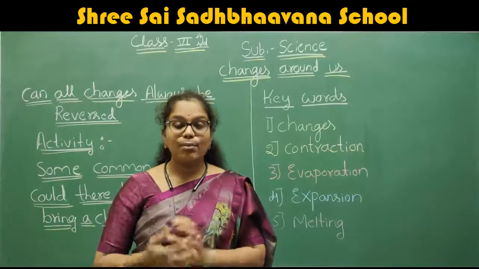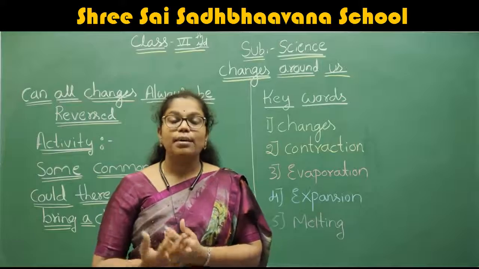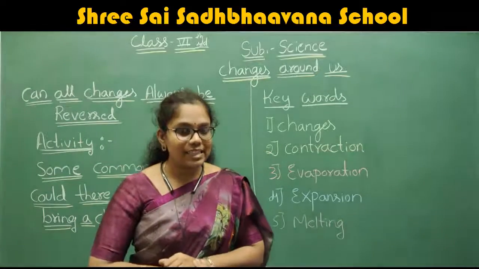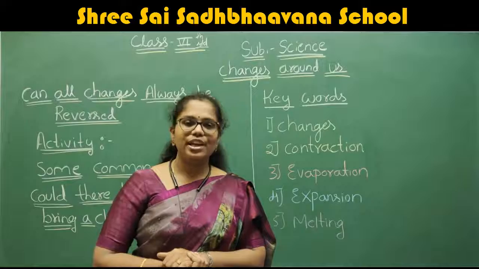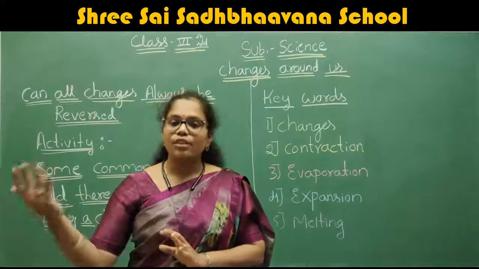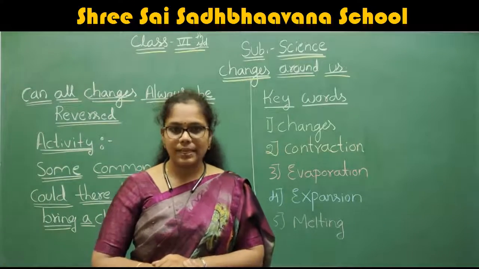Give an example: the boiling of water. The boiling of water is the best example for the conversion of the liquid state to the vapor state.